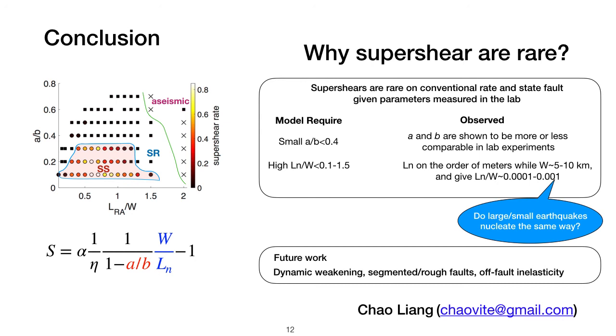Now, given the narrow parameter range where supershear can occur in our model, the question is then why supershears do occur in nature. On one hand, this could be due to the limitation of our current model, as we use rate-and-state friction for both nucleation and dynamic rupture. Real earthquakes normally experience dynamic weakening, which is not captured here. In the future, we would like to explore the effect of dynamic weakening, segmented and rough faults, and off-fault inelasticity.